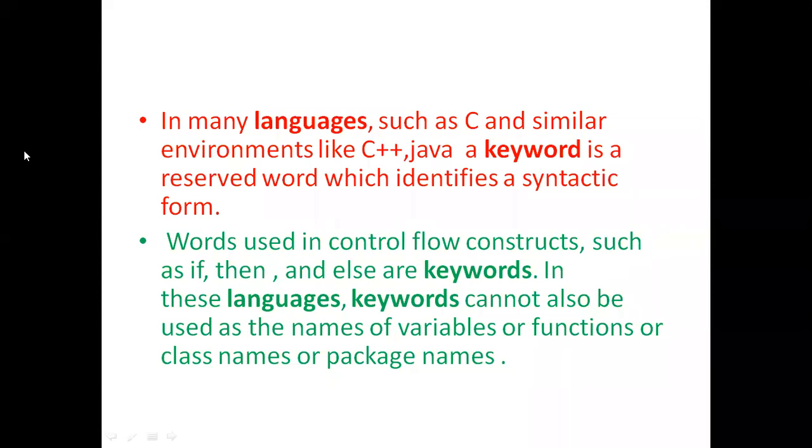So when we declare a main function as void main, void is a keyword and main is a keyword, or we can say void and main are the names of reserved words in C language. Similarly, each and every language will have a set of reserved words which are used for us in order to do programming.